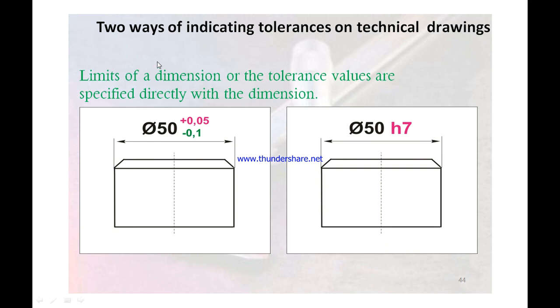So next are the two ways of indicating tolerance on technical drawings. The limits of a dimension or the tolerance values are specified directly on the dimension. Look at this, 50 plus 0.05 and minus 0.1. It is indicated.